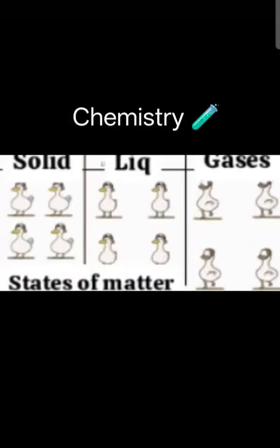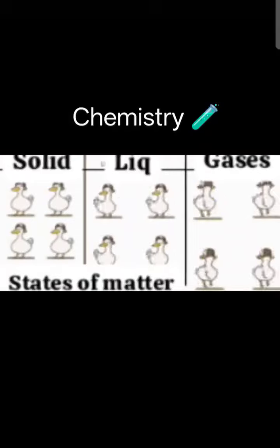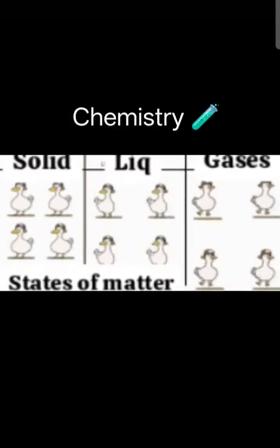Everything around us is made of matter, and the matter can exist in three different forms. It can change in different ways. So, the three states of matter are the solid, liquid, and gaseous state, where you can see the particles in the solid are closely packed or tightly packed.